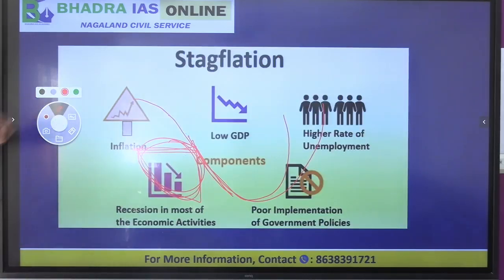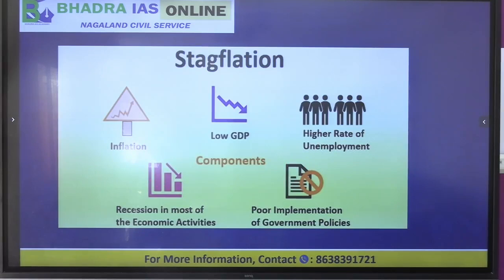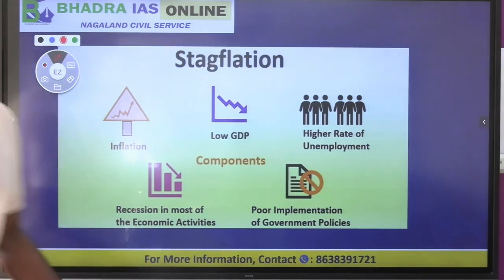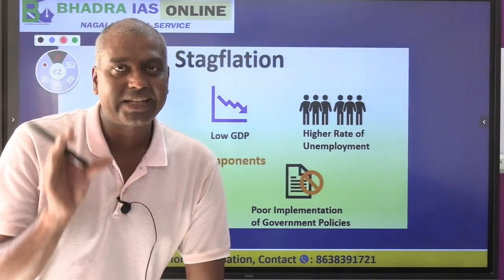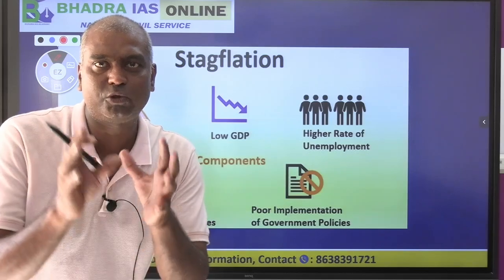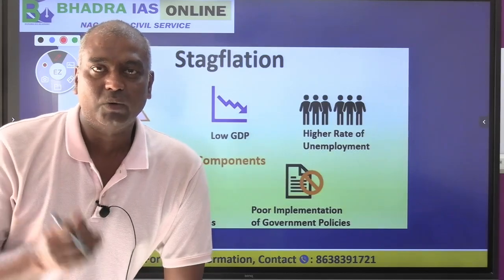The next concept with regard to the chapter of price level is the concept of stagflation. What is this stagflation? How do we understand stagflation? Generally we say stagflation is a combination of two or three things together. What are they?